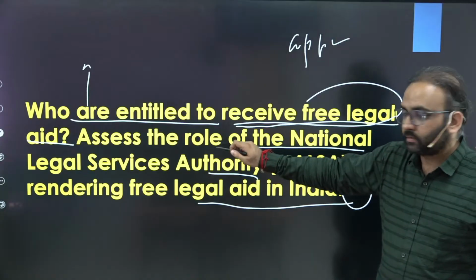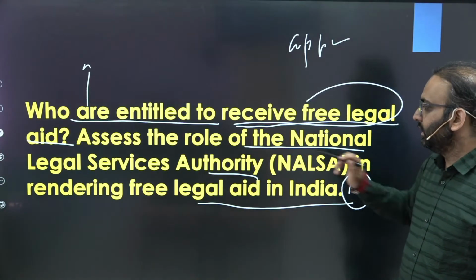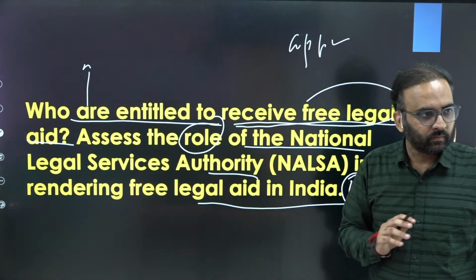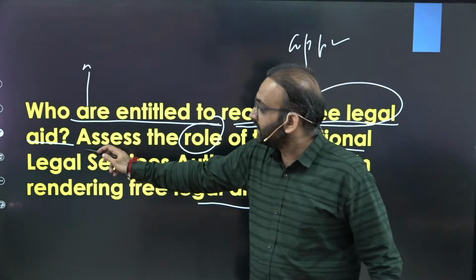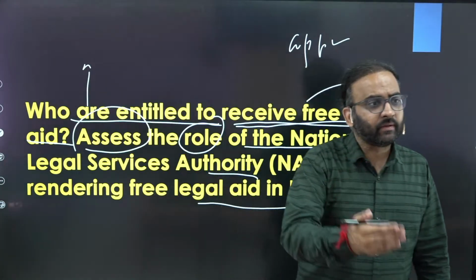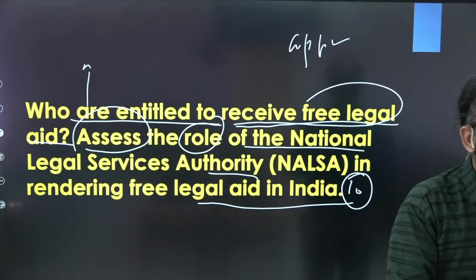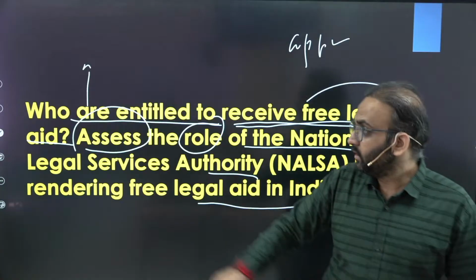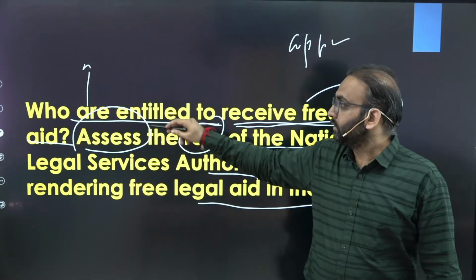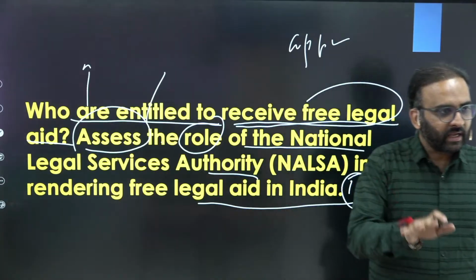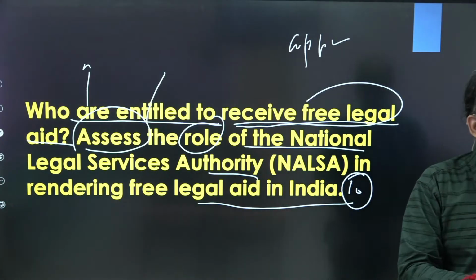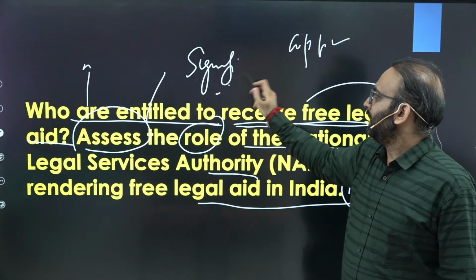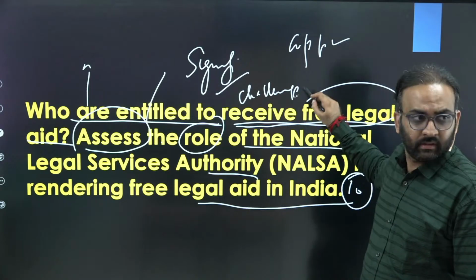Second part of the question is quite important. Assess the role of National Legal Service Authority in providing free legal aid. So here you need to write about role. It's directly asking question. Then you have to assess as well. The tail word is not specify, not elaborate, not explain. Tail word is assess. So it means you need to assess whether the National Legal Service Authority is fulfilling its role or not. So basically you need to write about significance and the challenges. You get the point?